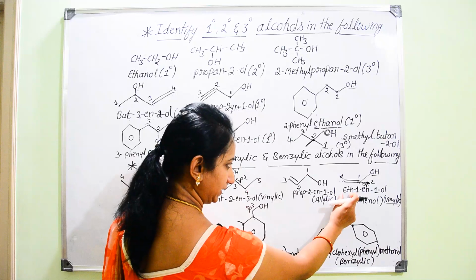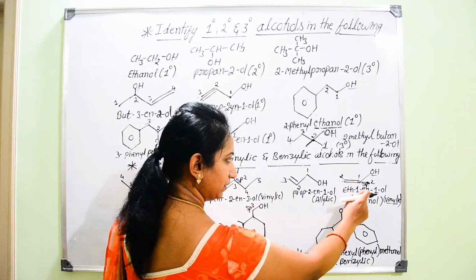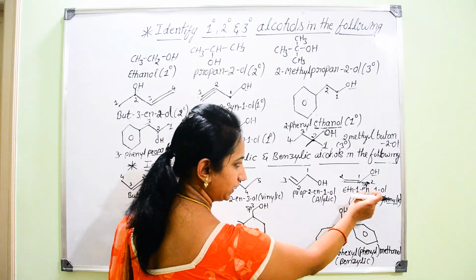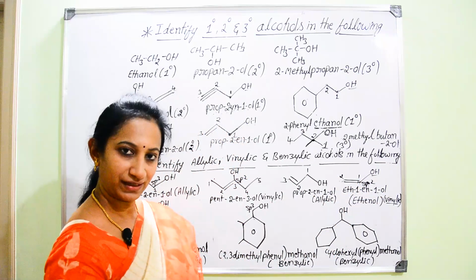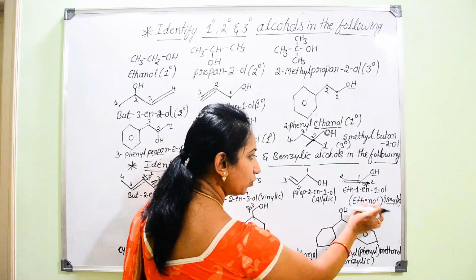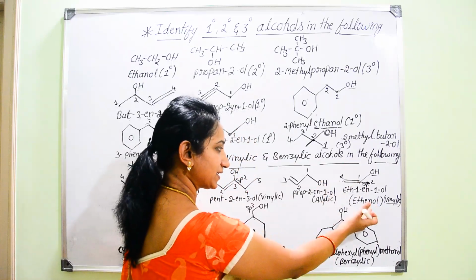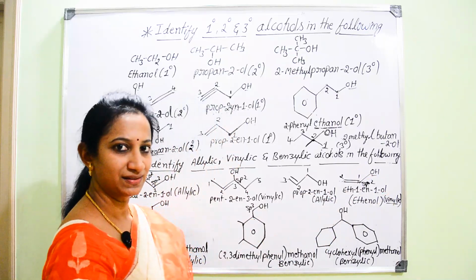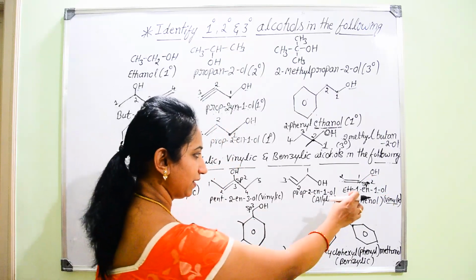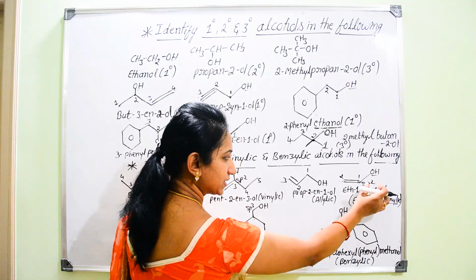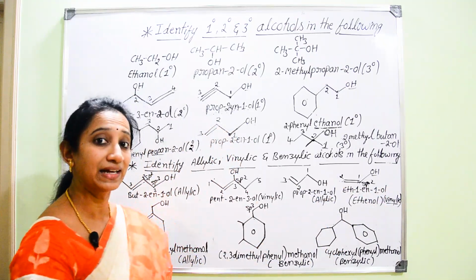Eth, 1-ene. OH is attached to the same first carbon atom, hence eth-1-en-1-ol, or it can also be named as ethenol. So the very first and most important example of vinylic alcohol is vinyl alcohol itself. Hence the common name for this eth-1-en-1-ol is vinyl alcohol.